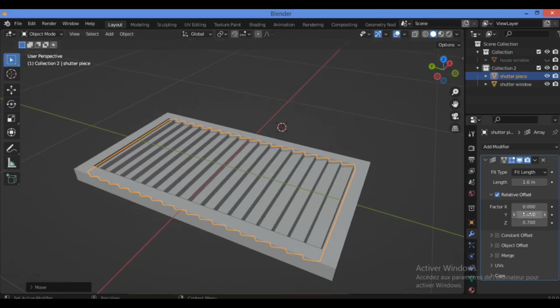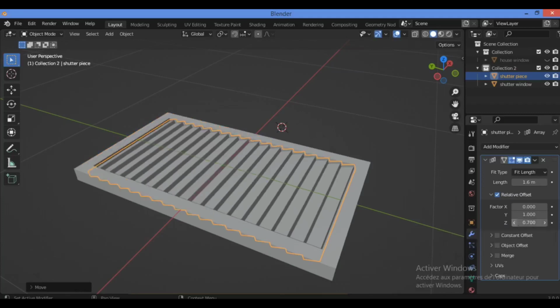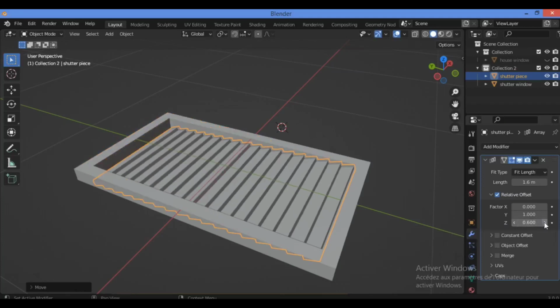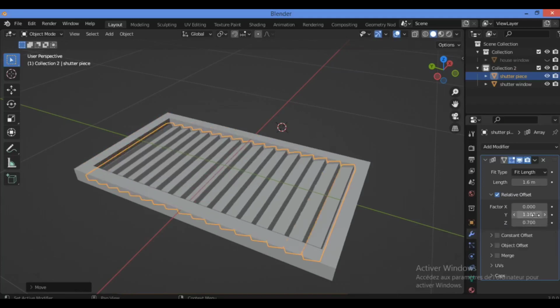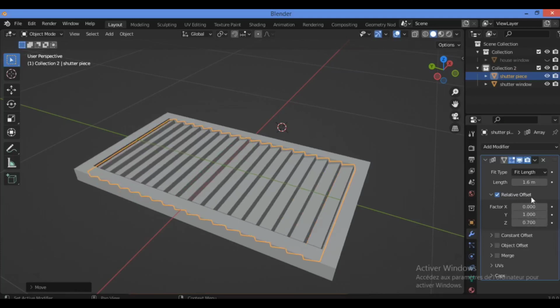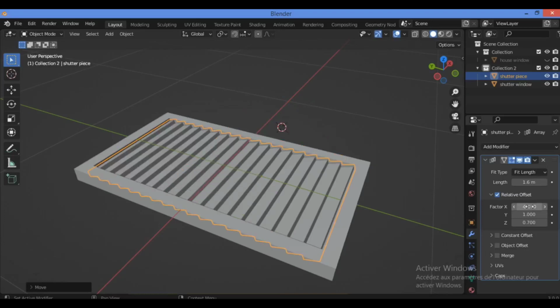So for factor X, you can change factor X, also the factor Z. When changing it, you can see this is going to change the position of these pieces for the shutter. Changing this can also change it along the X axis. Also for factor Z, just make it 0, hit enter.